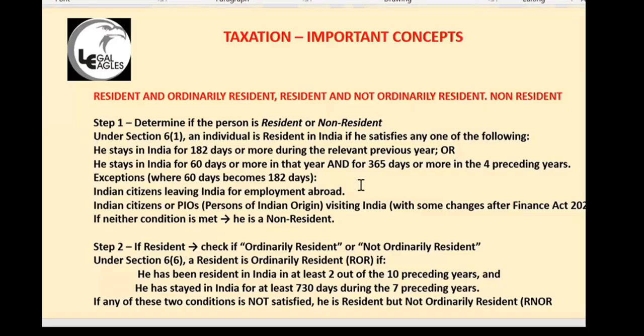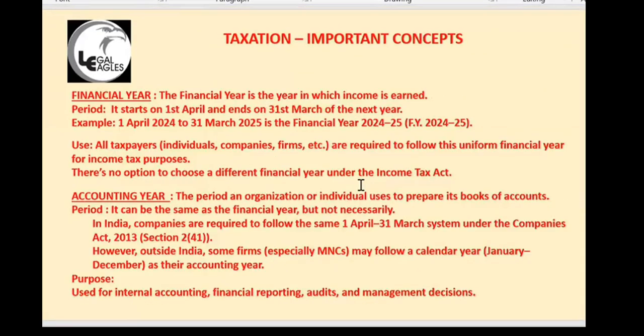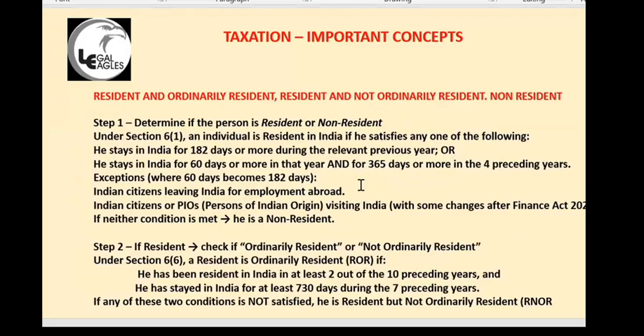Then there is the second condition, to check ordinary resident. If you are not there for 180 days, you are non-resident. Simple. If these two conditions are not satisfied, say you are there for 30 days in India only last year, you are non-resident straight away. You are there for 59 days, you are non-resident. You are there for 60 days, then they will look at the last 4 years, whether you stayed 365 days or not. If you did stay 365 days in the last 4 years, then you are a resident in India.